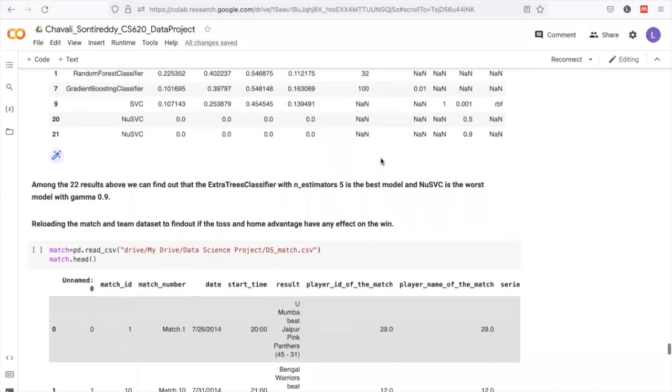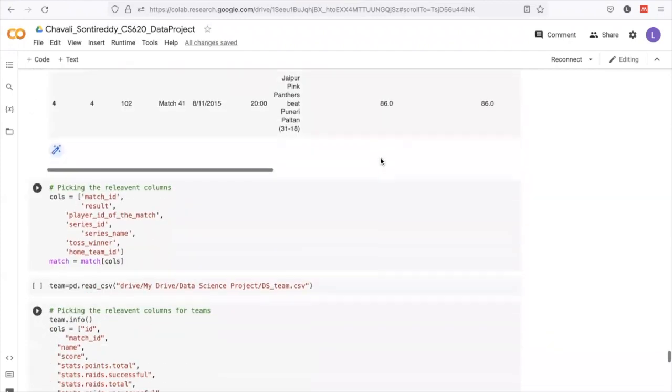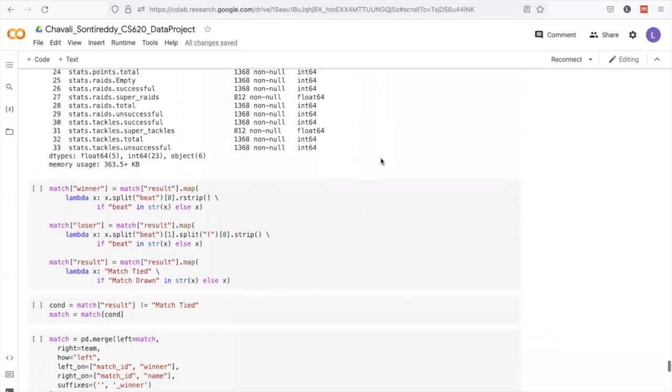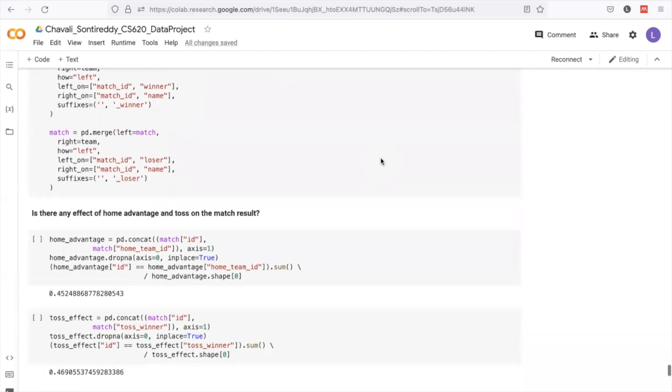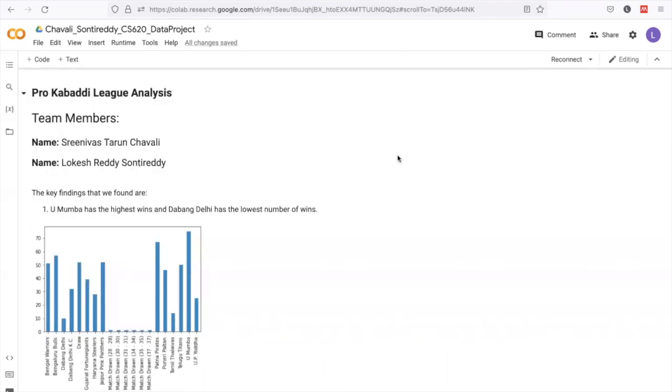And also we have reloaded the match and the team dataset so as to find out whether there is any advantage of home, and also whether there is any effect of toss on the match result. These were the results which we obtained, that is 0.45 and 0.46, which are negligible when compared to the actual ones. In the end, we have some key findings which we found using this particular data project.